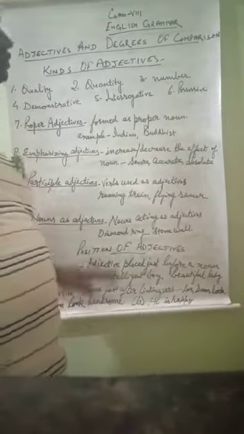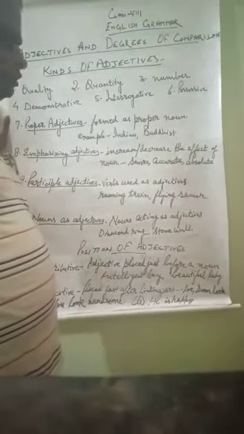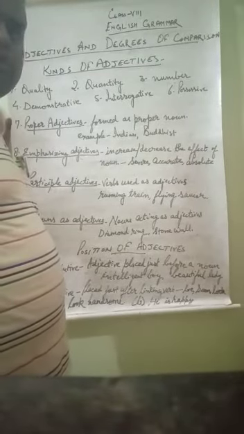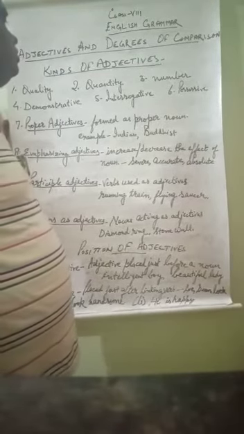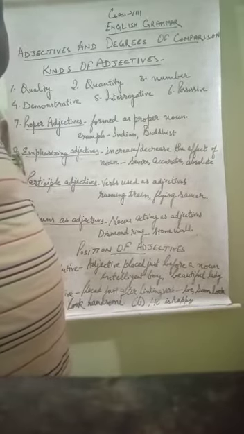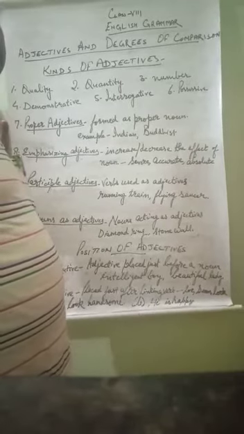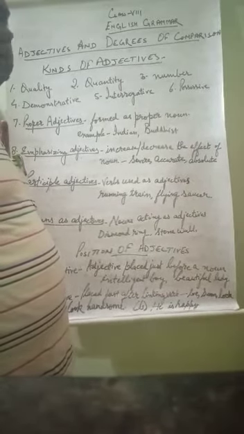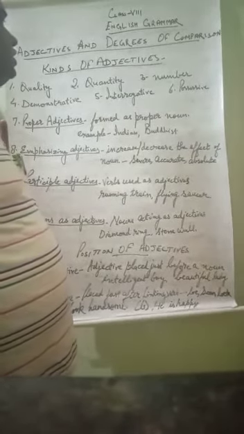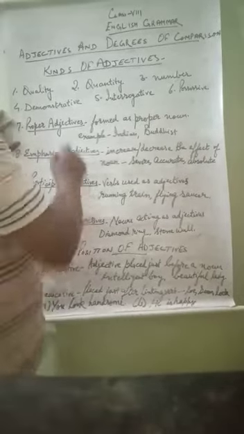Hello everyone. In the previous video, we started a new chapter about adjectives and degrees of comparison. That was a combined video for class 7th and class 8th both. In that video, I explained that adjectives are words which describe a noun. The word which describes a noun is called an adjective. And I described that there are six kinds.